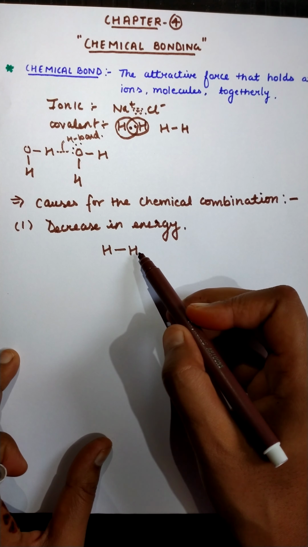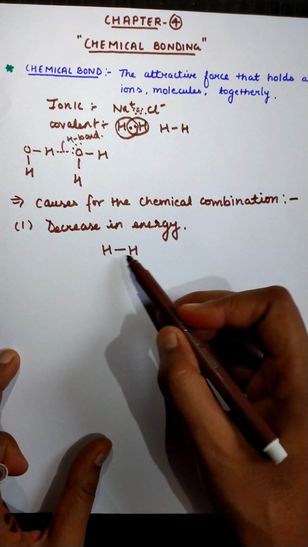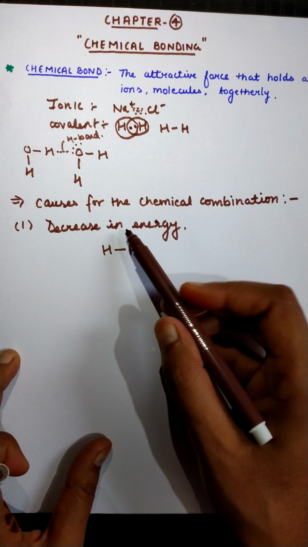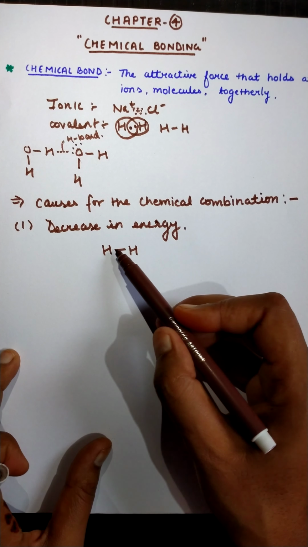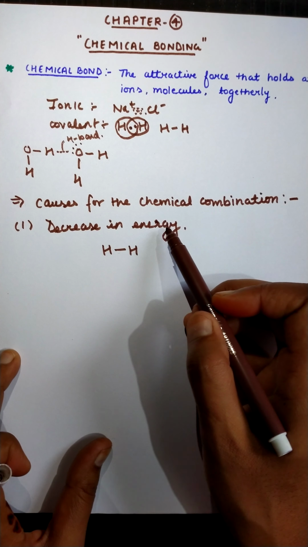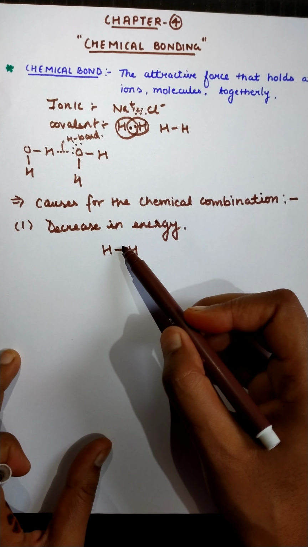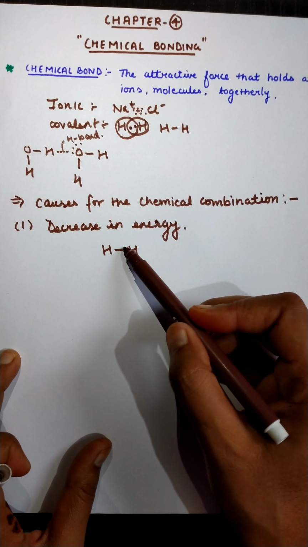Once an atom forms a chemical bond with another atom, its potential energy, the energy of the system, decreases, because during the formation of a bond a large amount of energy is released. It may be lattice energy for the formation of a bond, or some bond energies.